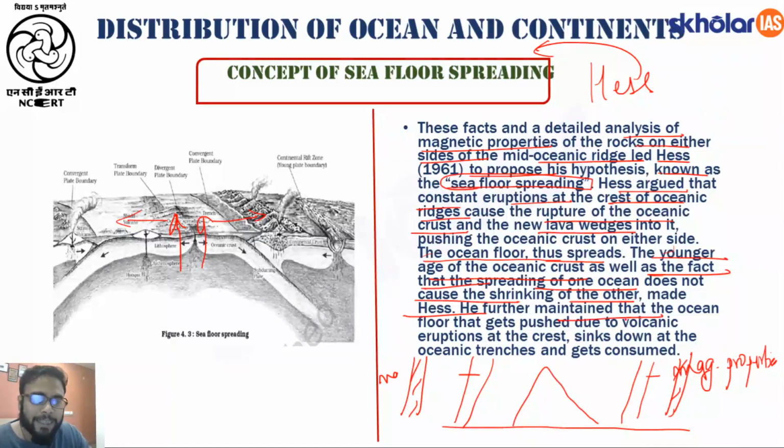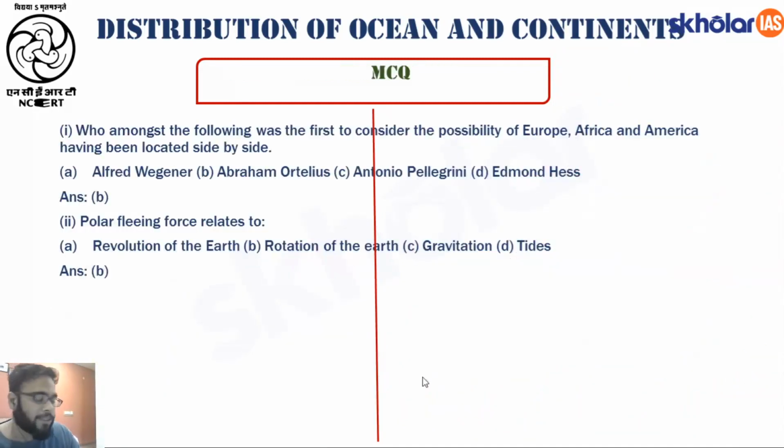He further maintained that the ocean floor gets pushed due to volcanic eruptions at the crest, like we have already seen, sinks down at the oceanic trenches and gets consumed, and that is the reason why your ocean floor remains constant, right? So this was all about your continental drift theory, your seafloor spreading theory, as well as your mantle convection cell theory. Okay, so let us go to the questions.